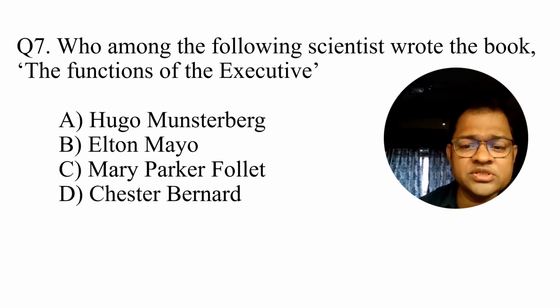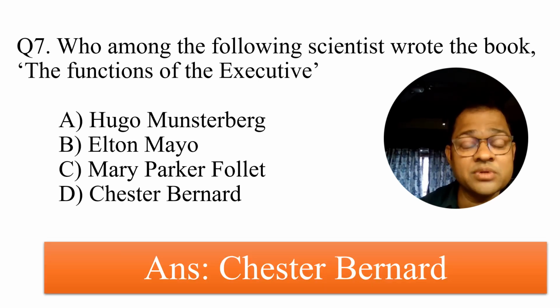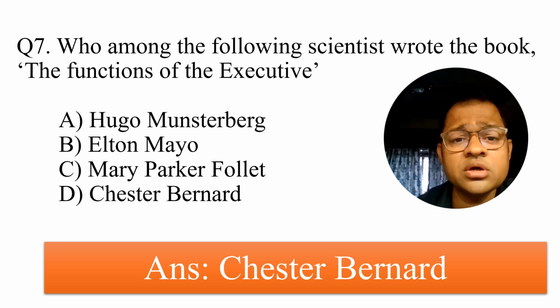Which of the following scientists wrote the book The Functions of the Executive? The answer is Chester Barnard. Chester Barnard is known for highlighting that human relationships are important to run organizations.